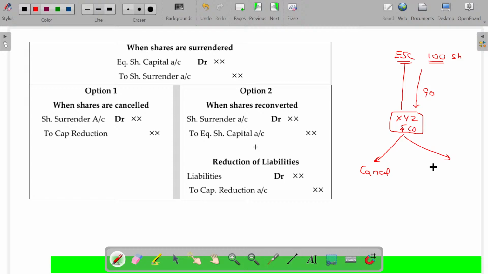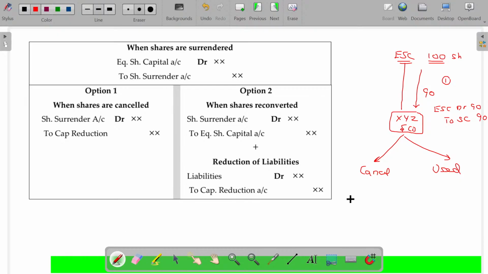Or it can be used for settling some other liability. Point to be noted, on surrender, you temporarily create an account called share surrender account. You keep all the shares you receive in the share surrender account. Further, the journal entry being equity share capital account debit to share surrender. Later on, the shares not required can be simply cancelled. At the time of cancelling, your liability will go down. So this will be your capital reduction.